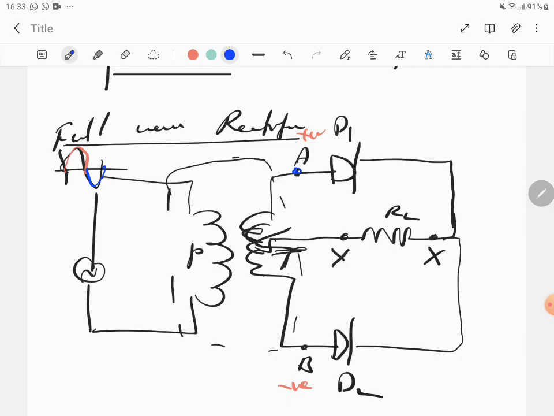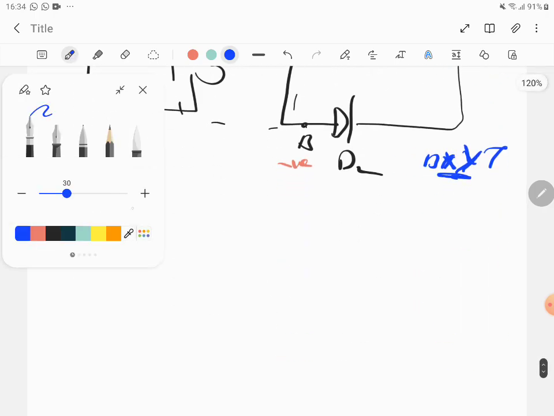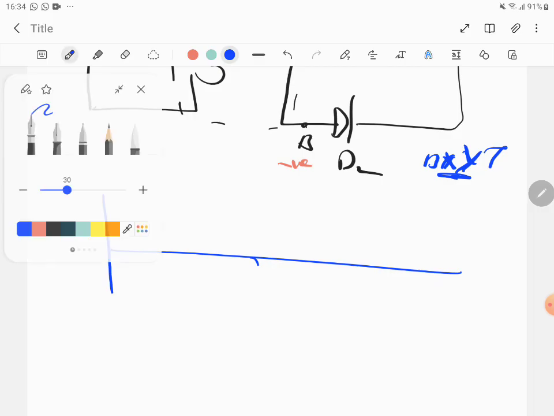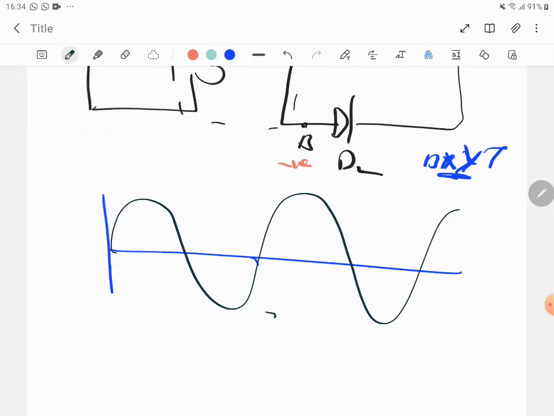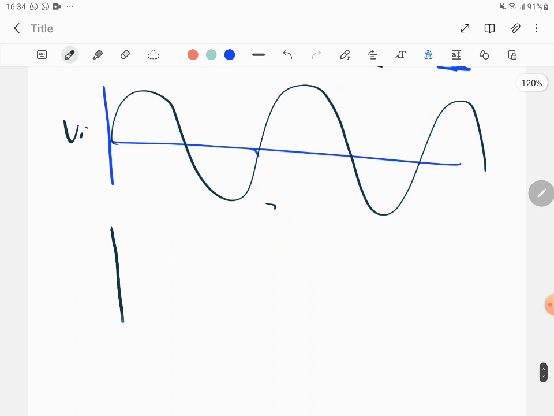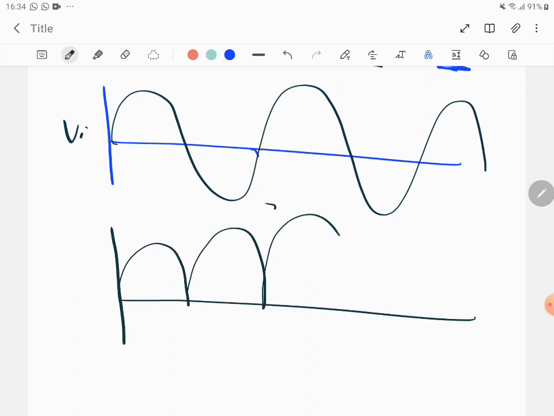Whether D1 or D2 is conducting, see the direction in which the current flows: when D1 is forward biased, it's A, X, Y, T; when D2 is forward biased, it's B, X, Y, T. The fact that the current always flows from X to Y shows it's unidirectional. Let's draw the graph: this is the V input, and we draw the V output. It's fully rectified because either D1 or D2 is alternately forward biased.